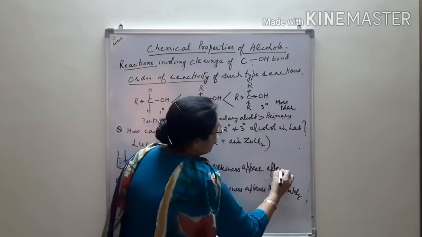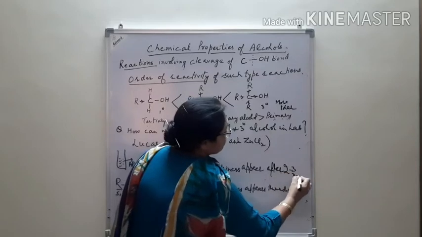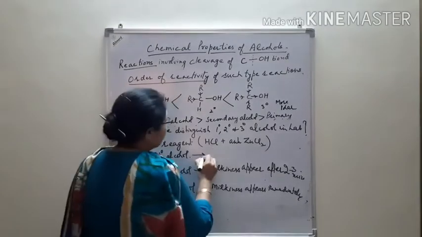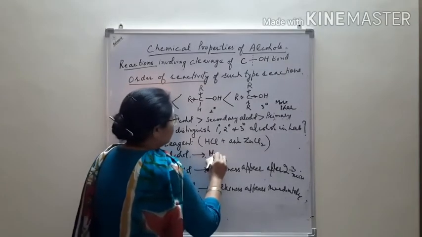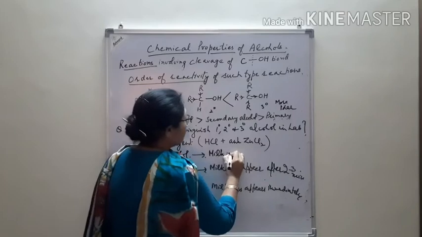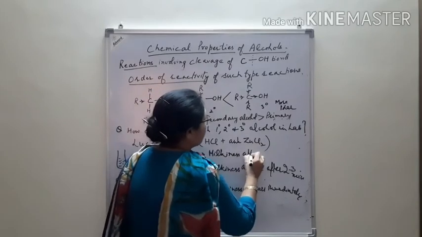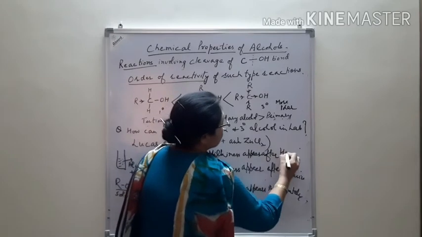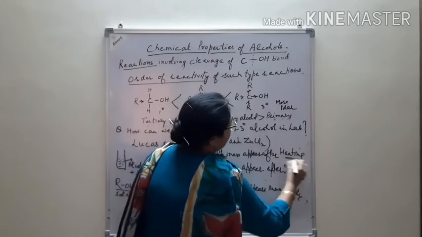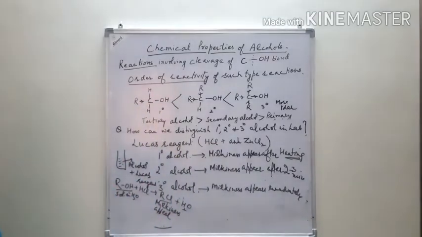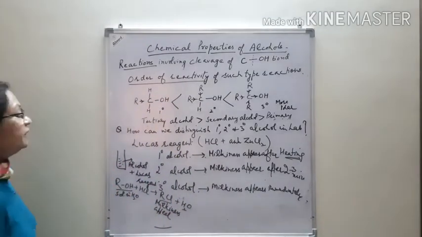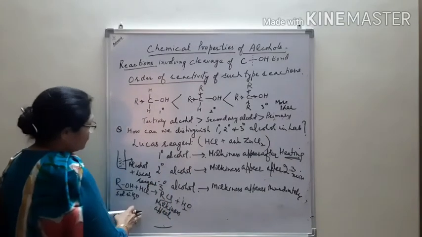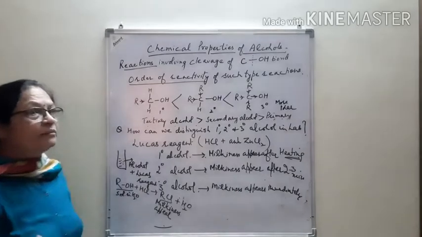Here milkiness appears after 2-3 minutes, and here milkiness appears after heating. After heating means you have to supply the energy in case of the primary alcohol, because it is the least active. From this you can find out whether the alcohol is primary, secondary or tertiary.